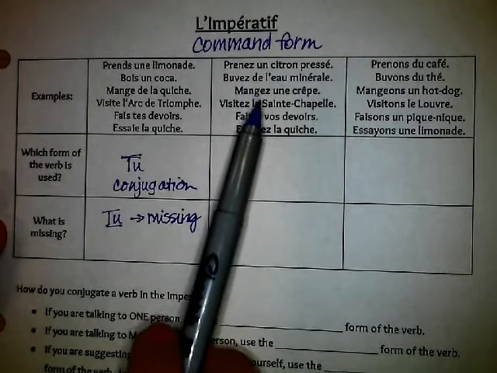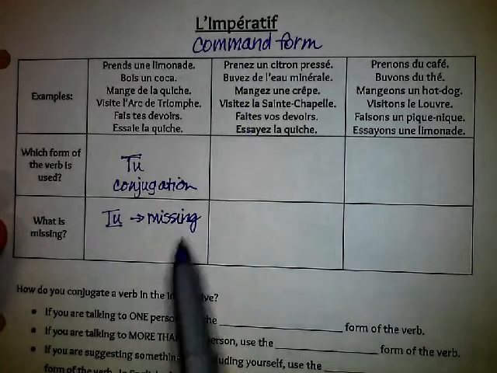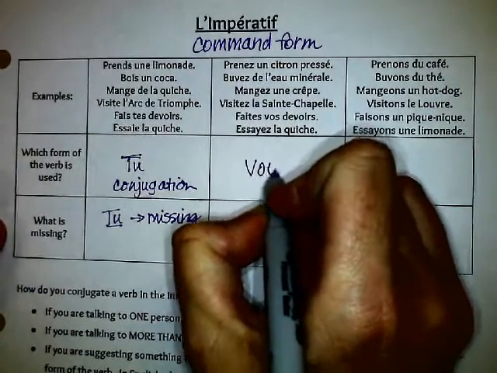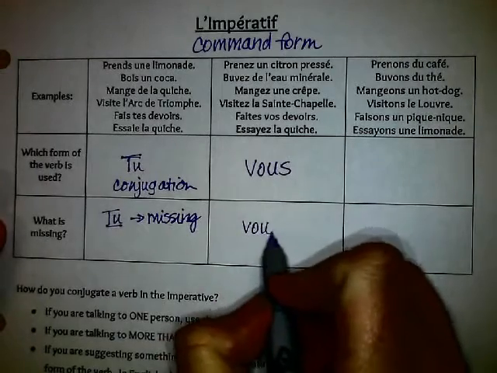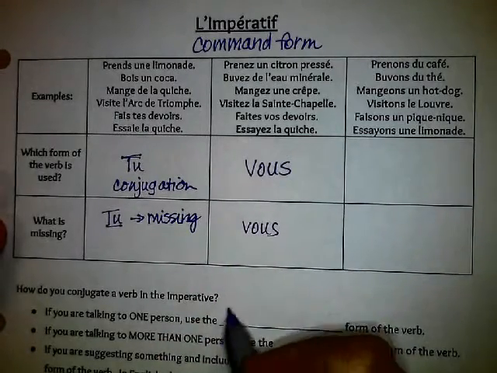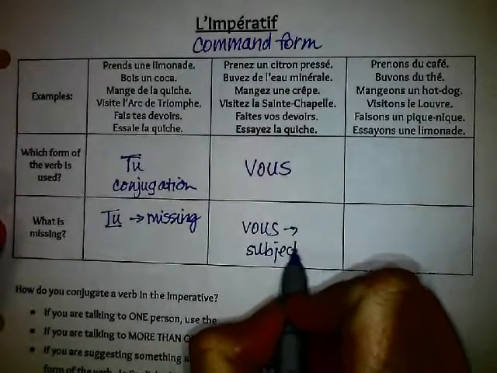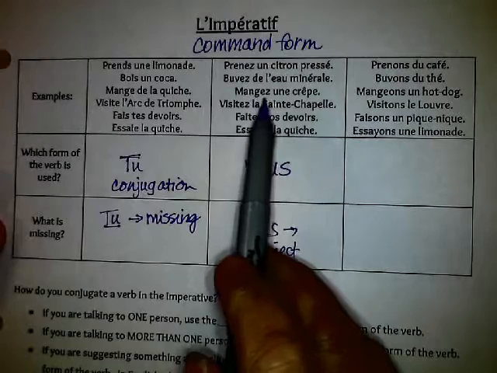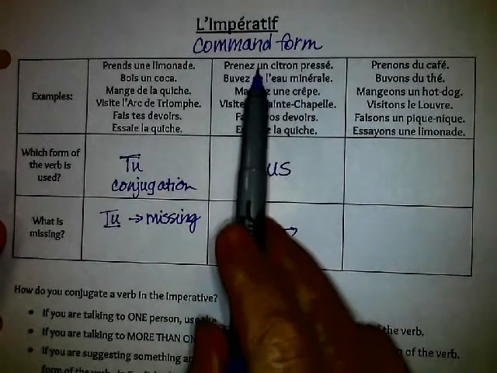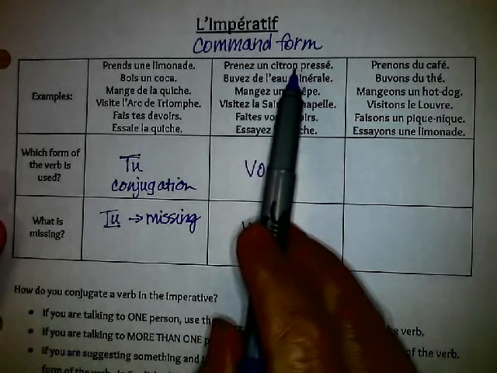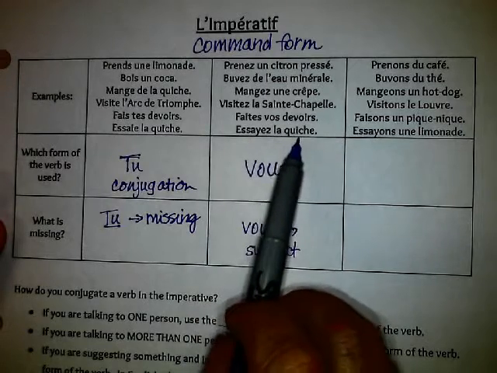Prenez, buvez, mangez, visitez, faites, essayez. What form of the verb is that? That is the vous form. And what is missing? The vous. Okay? So, in other words, the subject is missing. So, y'all eat a crepe, drink a water, have a lemonade, do your homework, visit the Sainte-Chapelle, try the quiche.